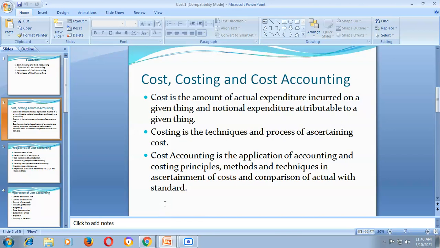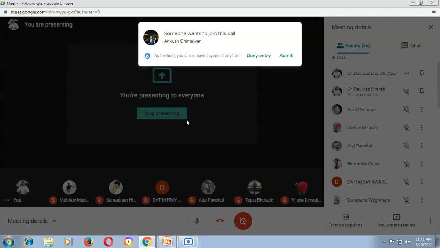It is also known as classifying, recording, and appropriate allocation of expenditure for the calculation of cost of product. For example, take a cup of tea. To produce a cup of tea, material will be required, labor will be required, as well as other expenses. Now, this is a technique, and that's why it is called costing.